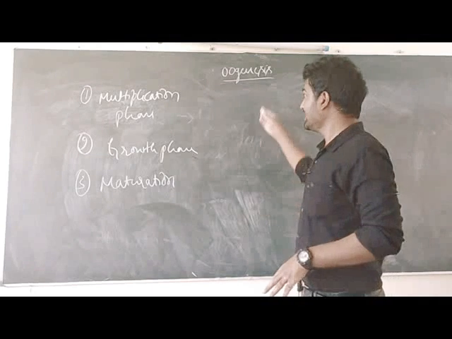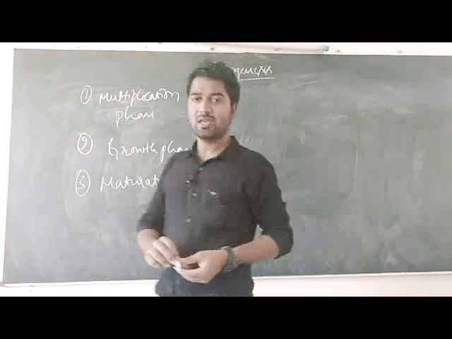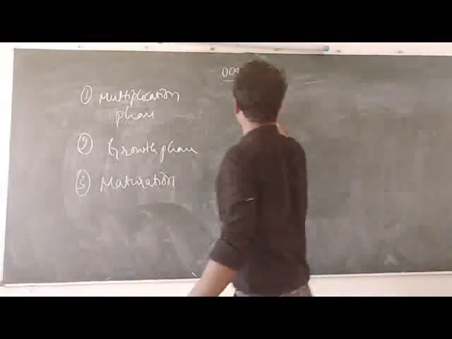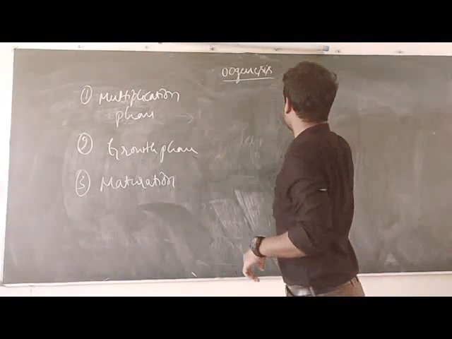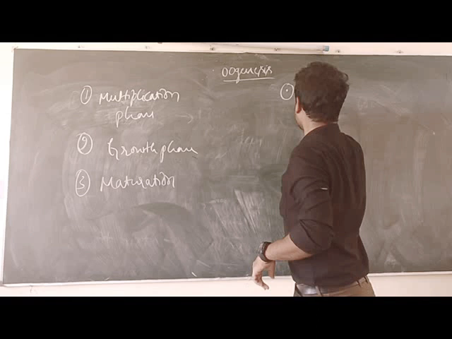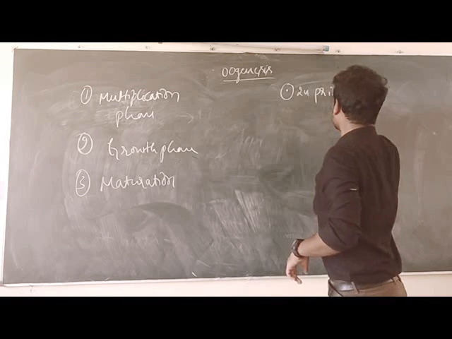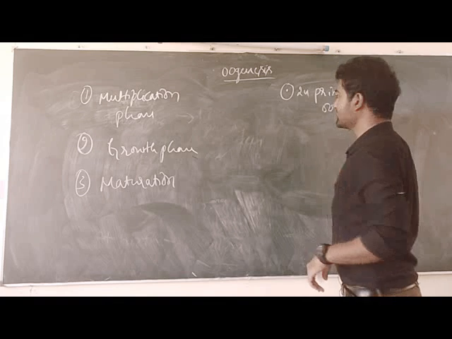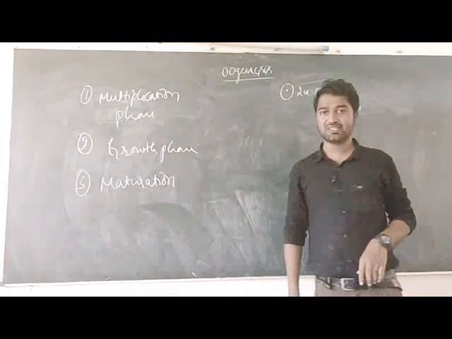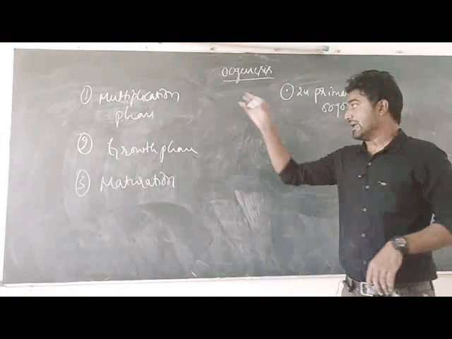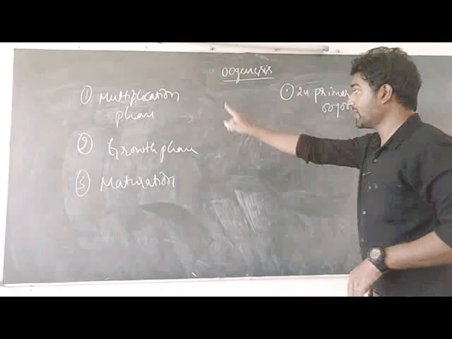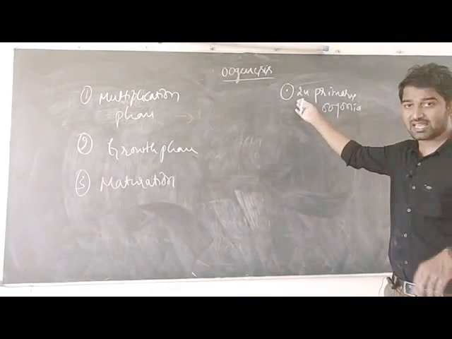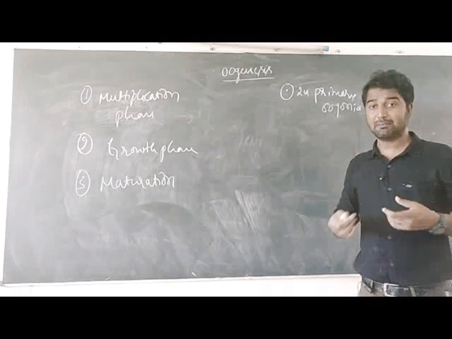Similarly, in oogenesis also, the diploid primary oogonial cell enters the first phase of oogenesis, that is the multiplication phase. In the multiplication phase, the diploid primary oogonial cell undergoes repeated mitotic division.